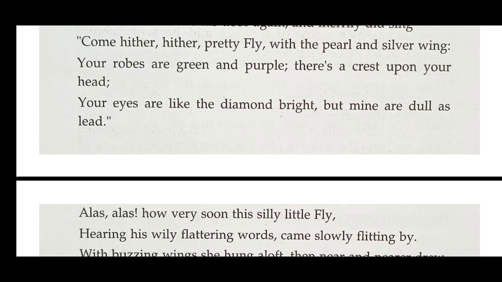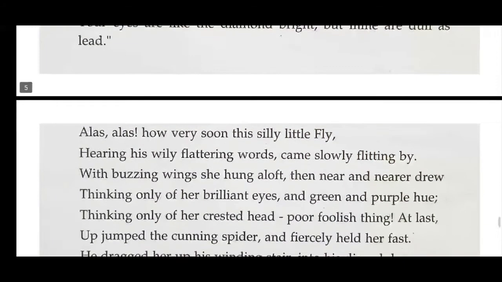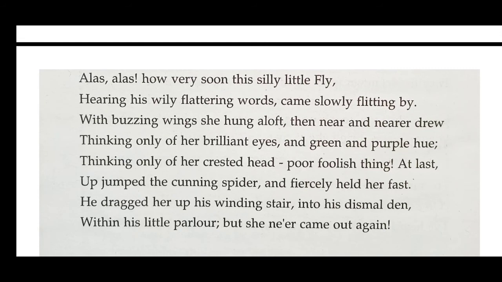Your eyes are like the diamond bright, but mine are dull as lead. So the spider even goes to the extent of praising the beautiful eyes of the fly, comparing the fly's eyes to diamond. And he says, my eyes are dull like lead, but your eyes are so beautiful like diamond. Now, the fly cannot take it any longer. The last of the praise words finally tempts the fly. And let's see what happens.